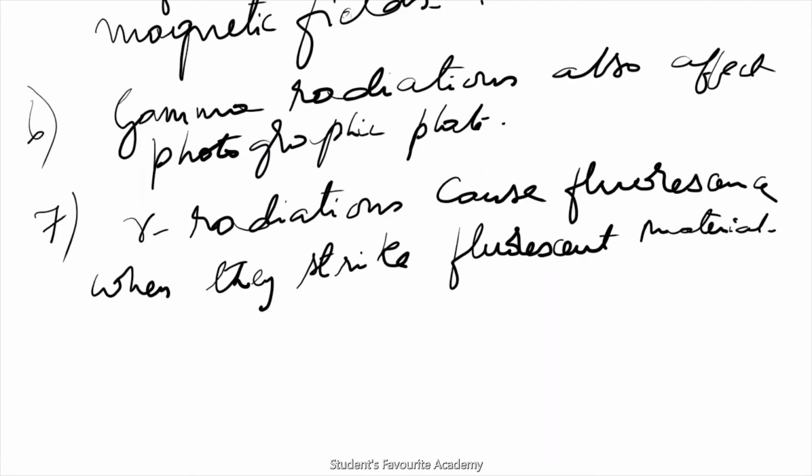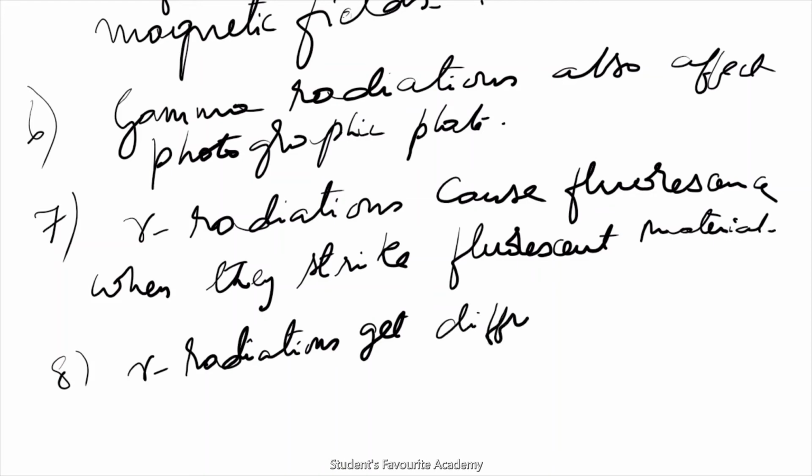Gamma radiations also get diffracted by crystals like X-rays.